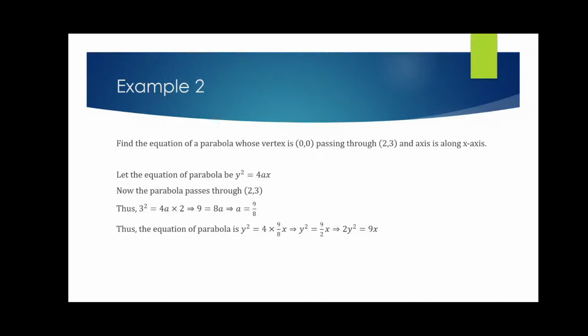Let us move to number 3. Find the vertex, directrix, focus of the parabola y² − 8y − x + 19 = 0. Now, as you can see, it is not given in the standard form that we know. So we have to reduce it down to the standard form, and then we can work. So y² − 8y − x + 19 = 0. Let us work a little bit from here.